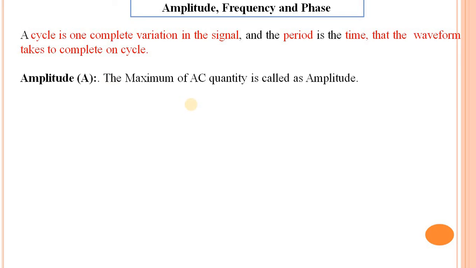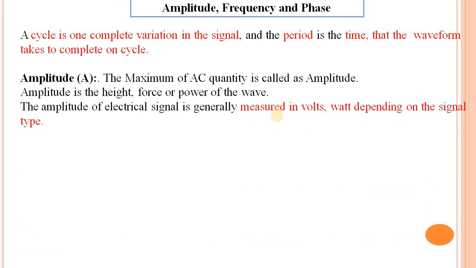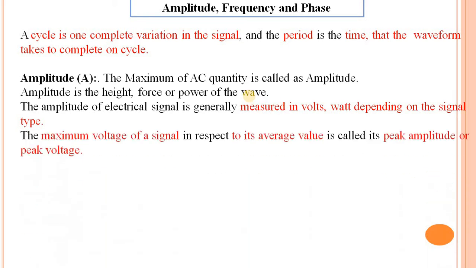Next point, amplitude. The maximum of an AC quantity is called the amplitude. Amplitude is the height and force or power of a wave. The amplitude of an electrical signal is generally measured in volts or watts depending on the signal type. The maximum voltage of a signal with respect to its average value.